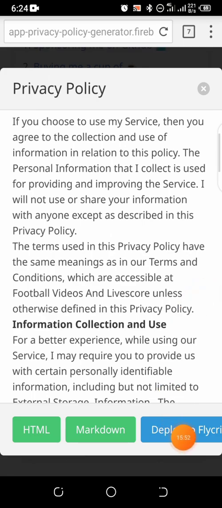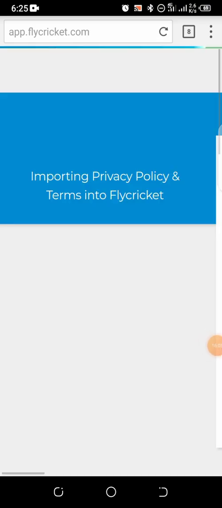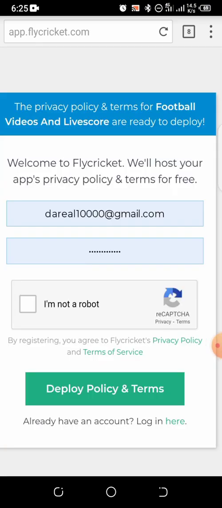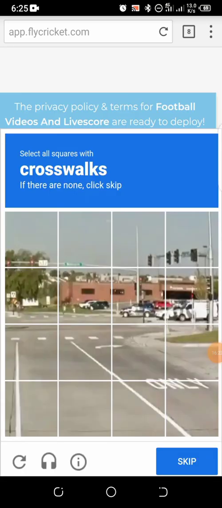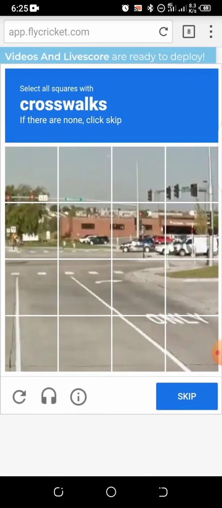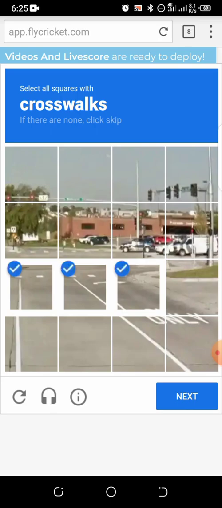I got an alternative for us, guys. Let's click on deploy to whatever thing that is here. You know the type of screen I'm using. This is a strange browser, and I told us right from the beginning the reason I'm using it. So I click on deploy. Importing privacy policy. I've already input one Gmail account like that. I click on I'm not a robot. I'm a human being. I'm an online entrepreneur. Let me just do it privately.